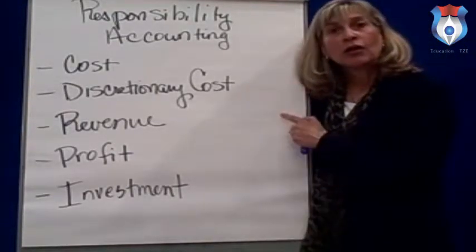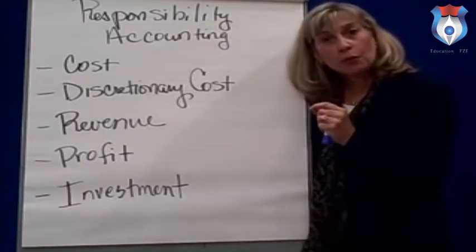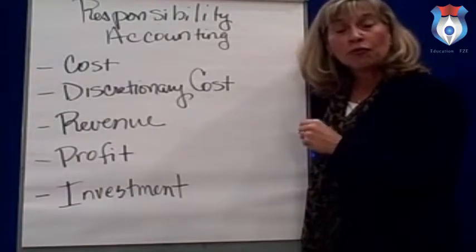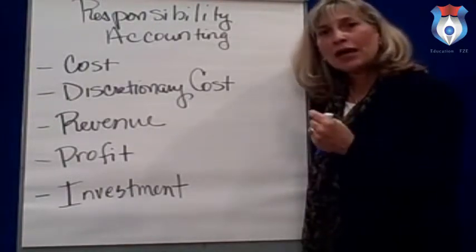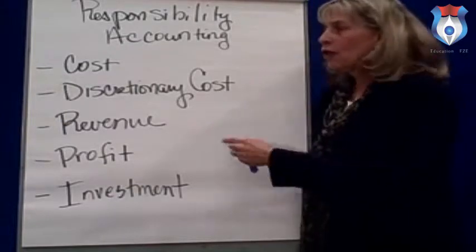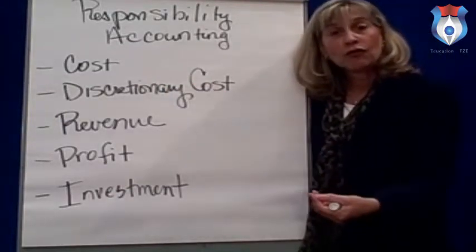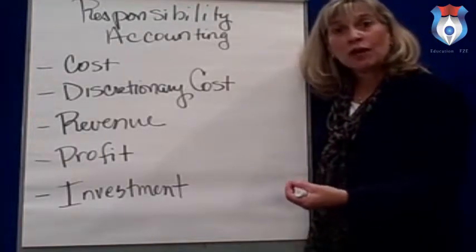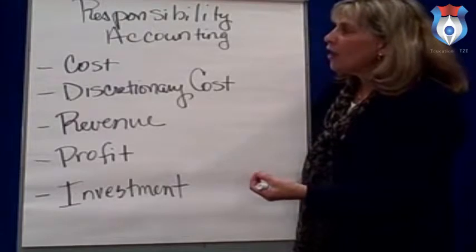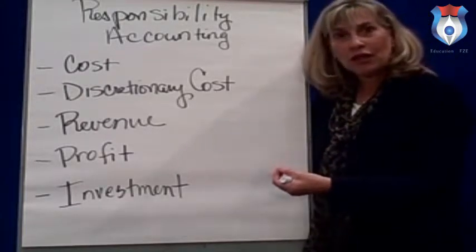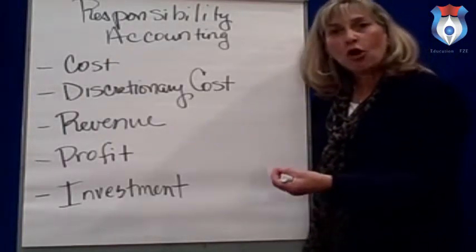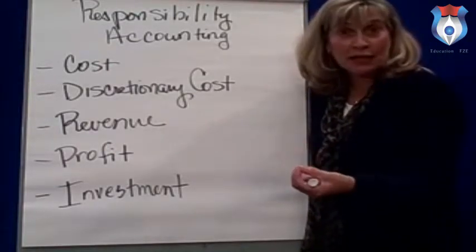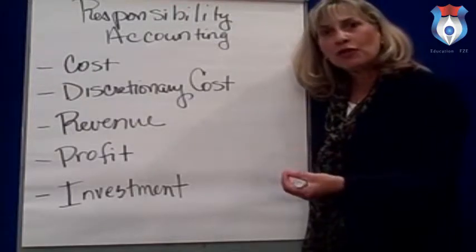Now a cost center is where you're making a product or providing a service, and the cost that you're accountable for, responsible for, can be traced directly to that product or service. So those are things like direct materials, direct labor, overhead. Those are the costs that are traceable to the product. So as a manager of a responsibility center, meaning a cost center, you should only be evaluated based upon how you spend those costs and compare that with your budget.